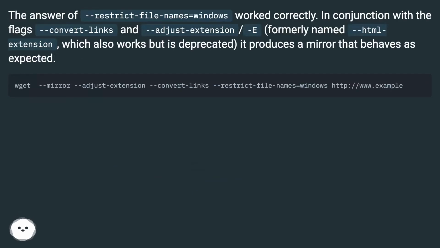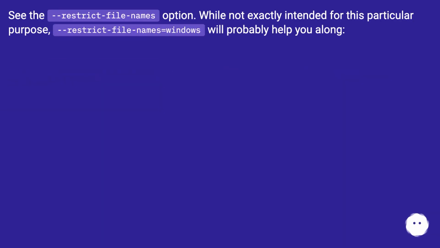The answer of restrict-file-names=windows worked correctly, in conjunction with the flags convert-links and adjust-extension, formerly named html-extension, which also works but is deprecated. It produces a mirror that behaves as expected. See the Restrict File Names option. While not exactly intended for this particular purpose, restrict-file-names=windows will probably help you along.